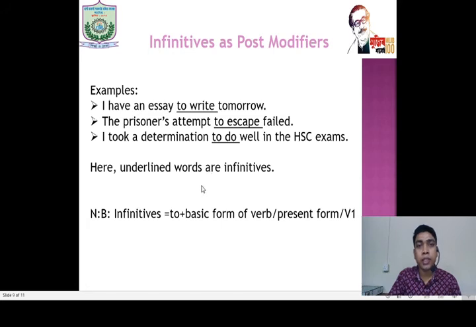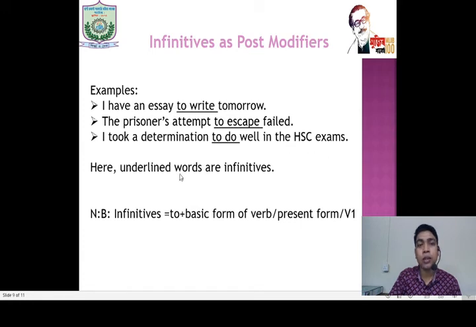Now we will see how infinitives work as post modifiers. I have an essay to write tomorrow. The prisoner's attempt to escape failed. I took a determination to do well in the ACS exams.